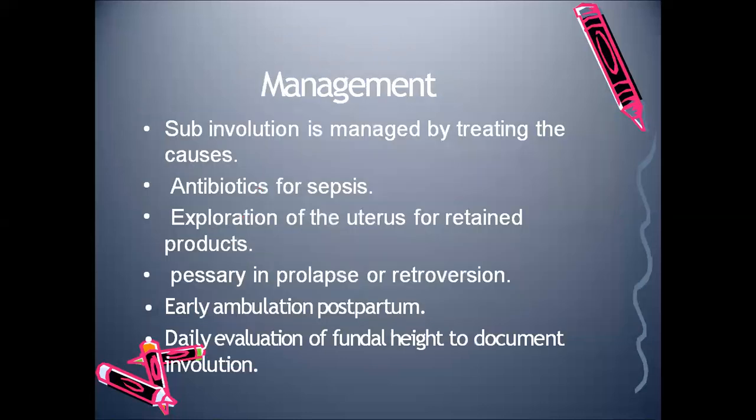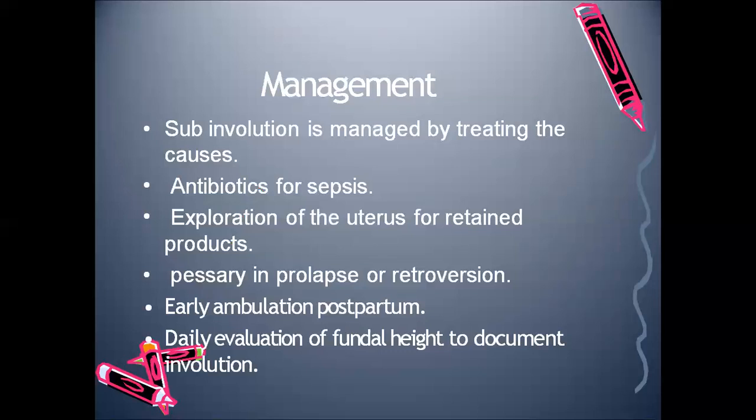Now the management. According to the causes, it should be managed. We will find out the cause, and the cause has to be removed. The cause has to be treated, then subinvolution can be managed. If the patient is having infection, then we have to provide antibiotics. If there are any retained products, then we have to remove them from the uterus.